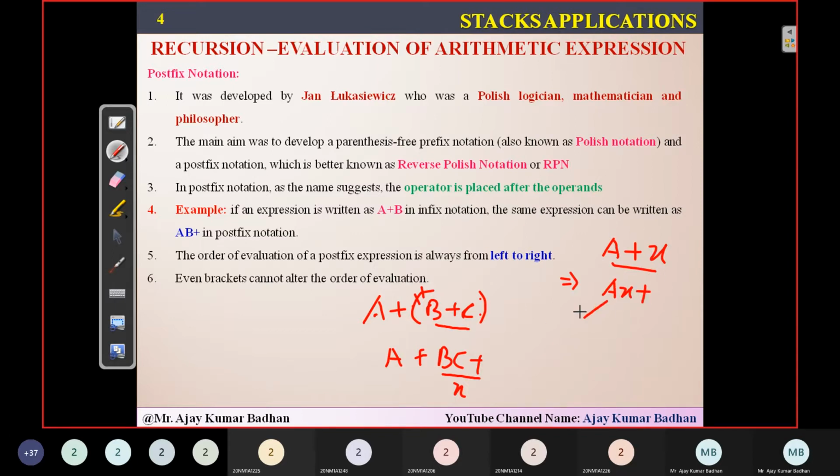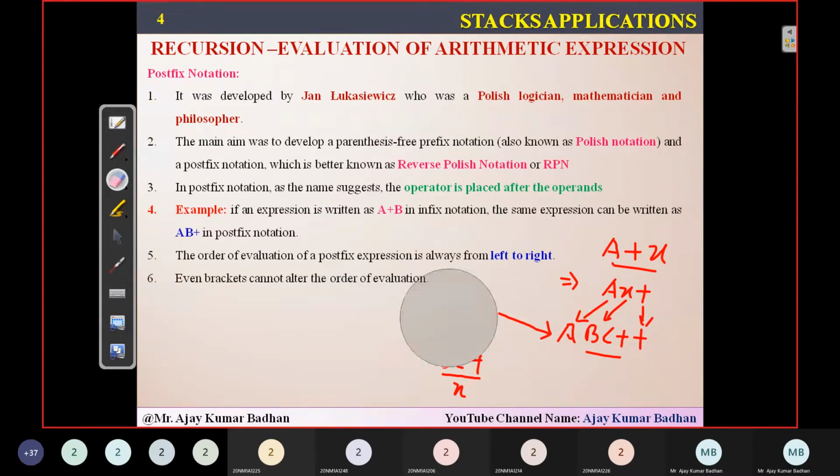So in that case, what is A here normally? What about X? X is BC plus. So BC plus, and then you're getting again a plus. This one, this plus you're getting. So what is X here? BC plus. This is the way exactly this operator is performed. So I have converted this infix notation to postfix notation.